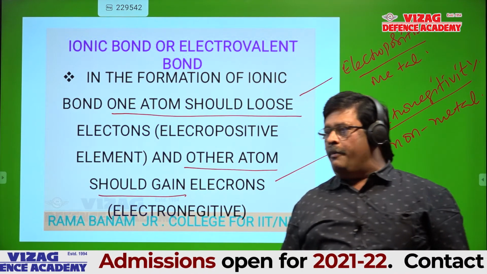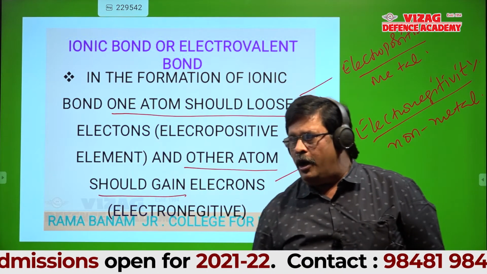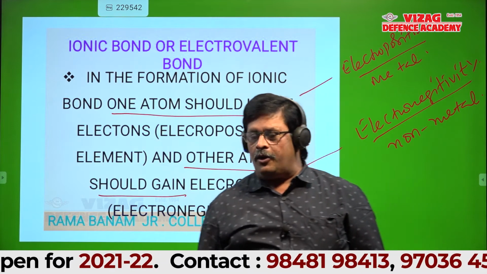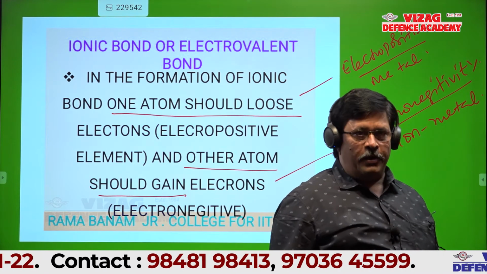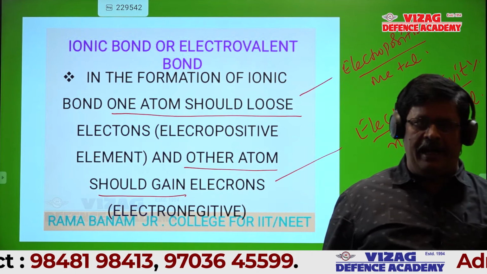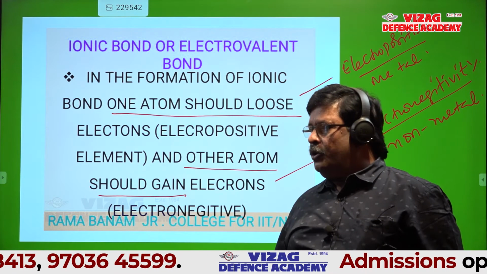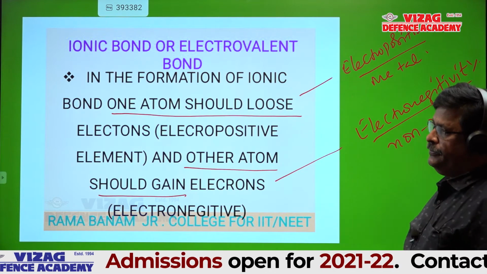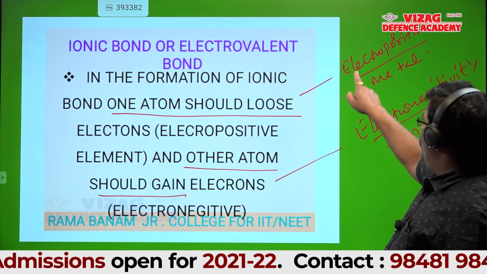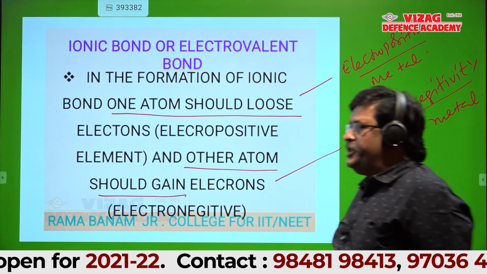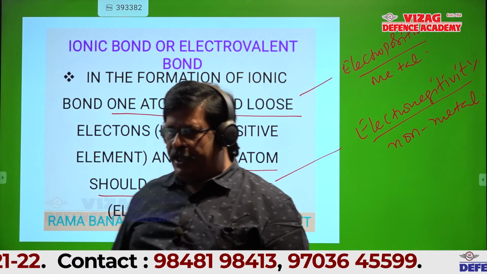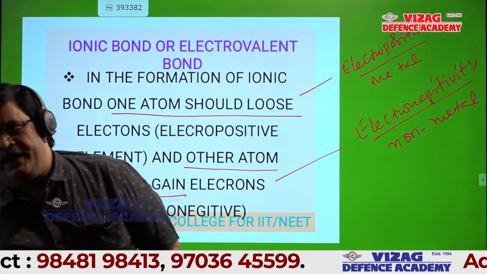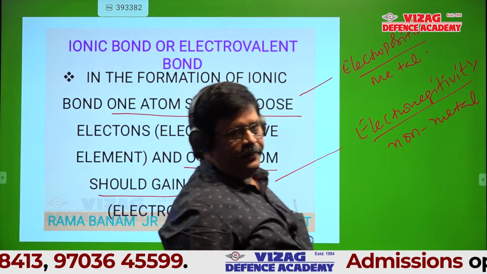So in the formation of an ionic bond, one atom should lose electrons, so that should be electropositive. One atom should gain electrons, that should be electronegative. All of you okay? Note, electropositive nature is nothing but metallic nature, electronegative is nothing but non-metallic nature.